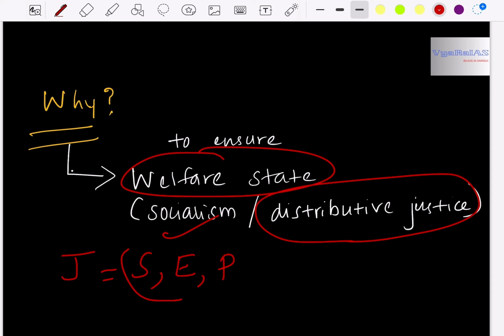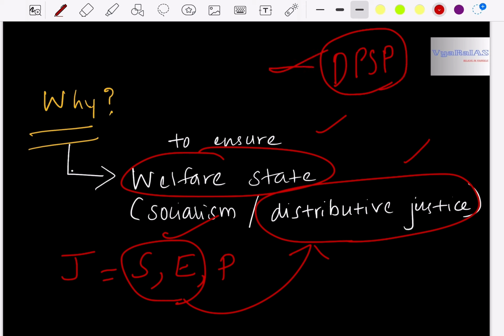This social and economic justice together is called distributive justice. To achieve this distributive justice and welfare state, directive principles are very essential. Hence, the state has to keep in mind these directive principles of state policy while formulating policies and laws. That is why these instructions are given to the state, and we shall understand the meaning of welfare state later on.